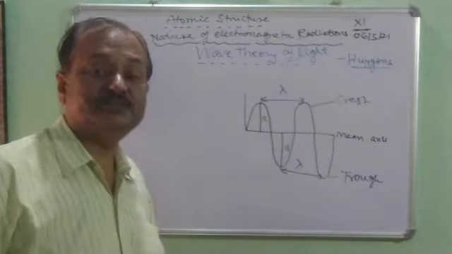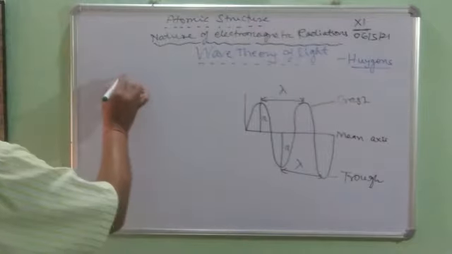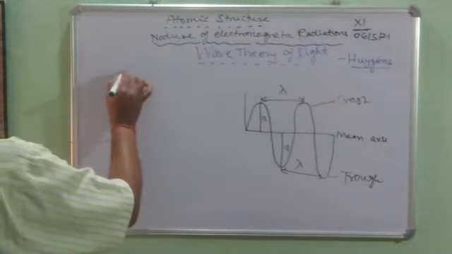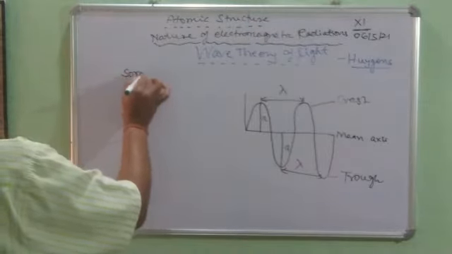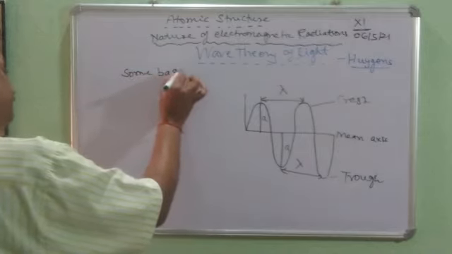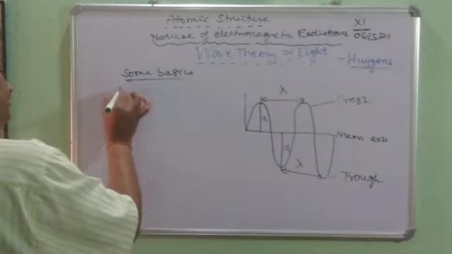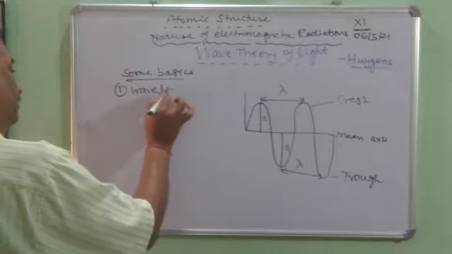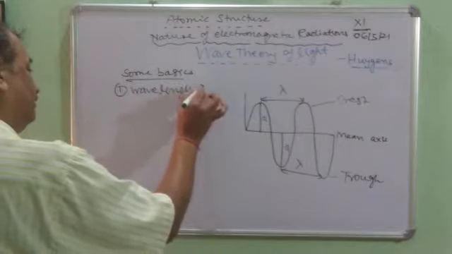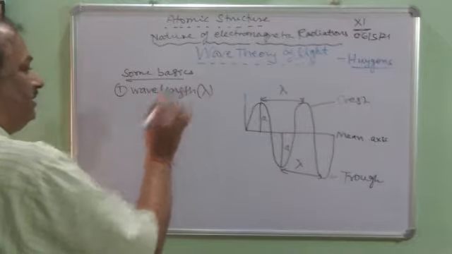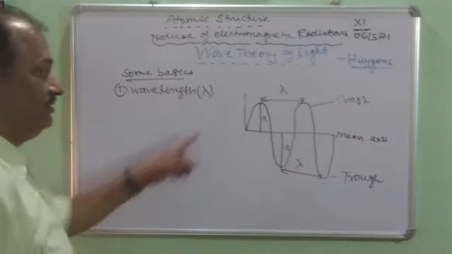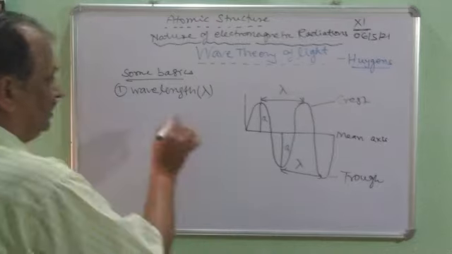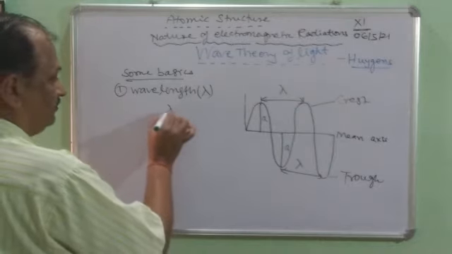So these are the basic points. First we will start with some basic points. First is the wavelength, and it has the sign lambda.